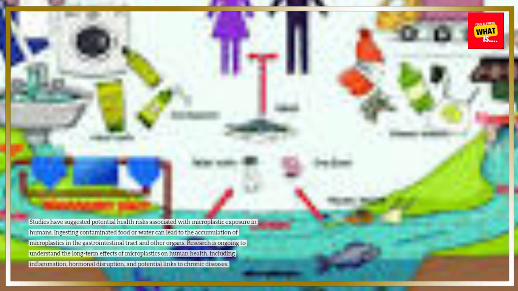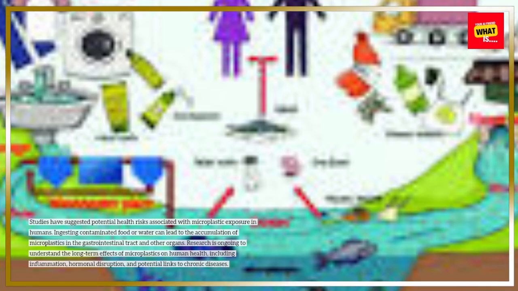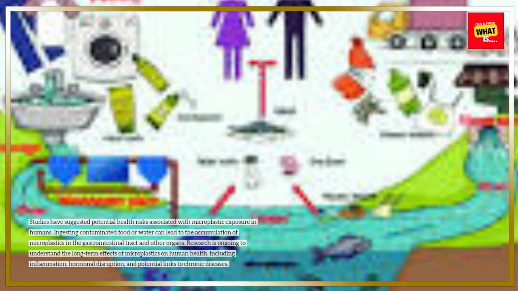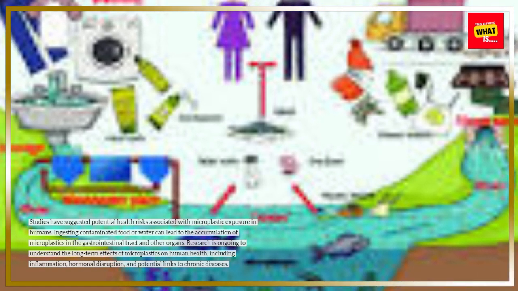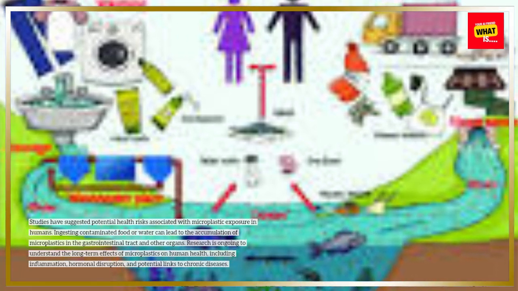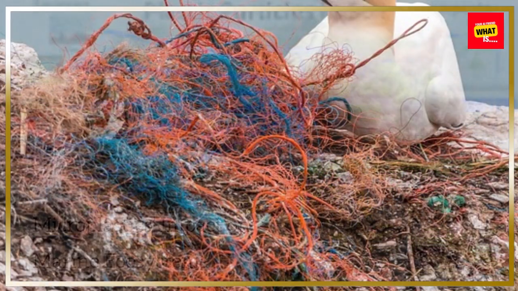Potential health risks of microplastics for humans. Studies have suggested potential health risks associated with microplastic exposure in humans. Ingesting contaminated food or water can lead to the accumulation of microplastics in the gastrointestinal tract and other organs. Research is ongoing to understand the long-term effects of microplastics on human health, including inflammation, hormonal disruption, and potential links to chronic diseases.